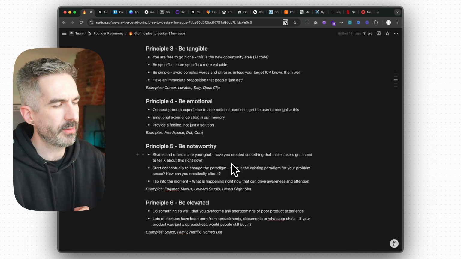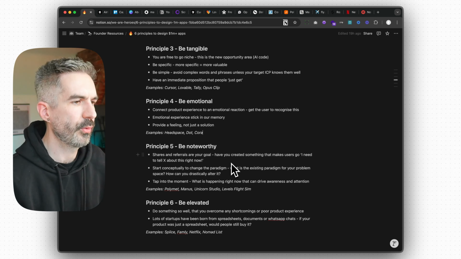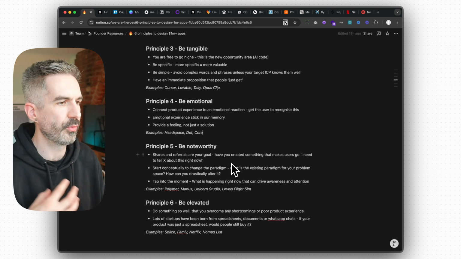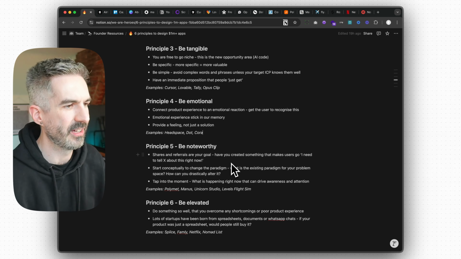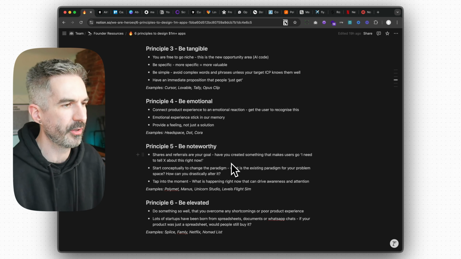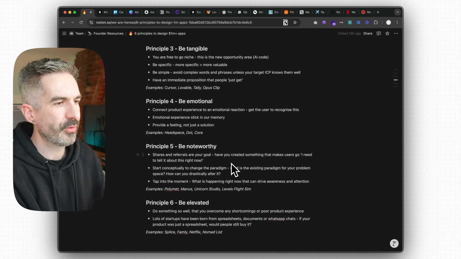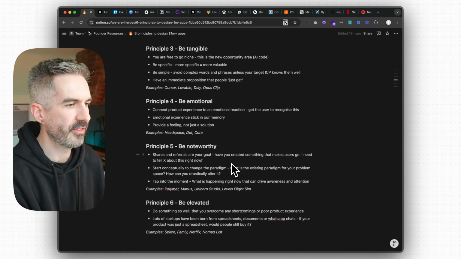A really good company that have continually done this over their lifespan is a company called Framer. A lot of you already know what Framer are, but you might know them more as a no-code website creation tool, which is what they are at the moment. And that really taps into this moment right now where a lot of people are interested in that. A lot of people are trying to do that. You have Webflow, you have a bunch of other ones doing this as well. But Framer previously was a design prototyping tool, and it sat alongside companies like InVision and Figma and a bunch of other ones that have kind of died and don't exist anymore.